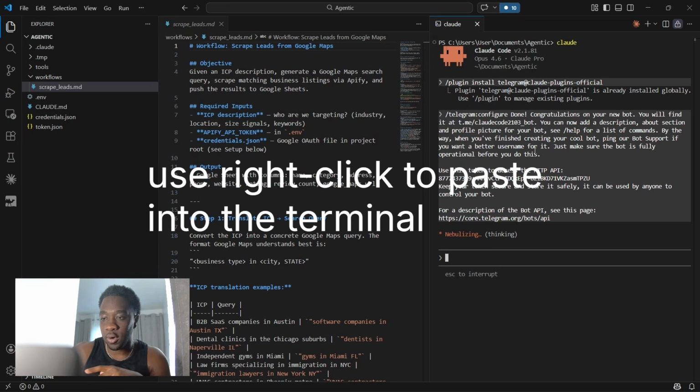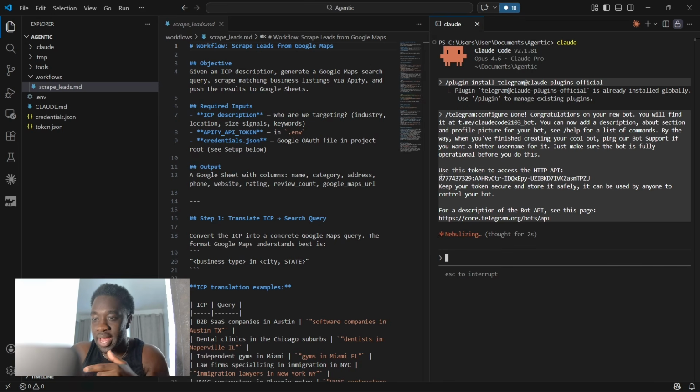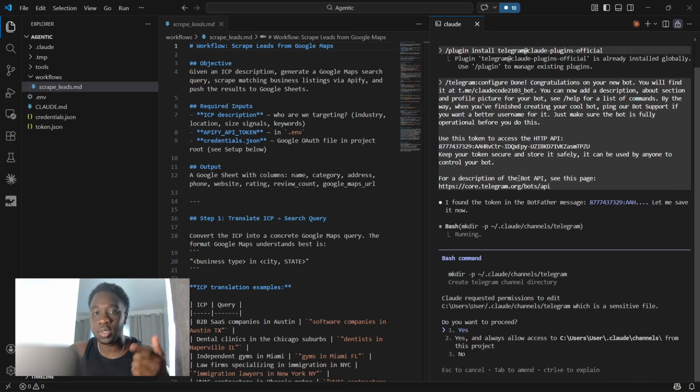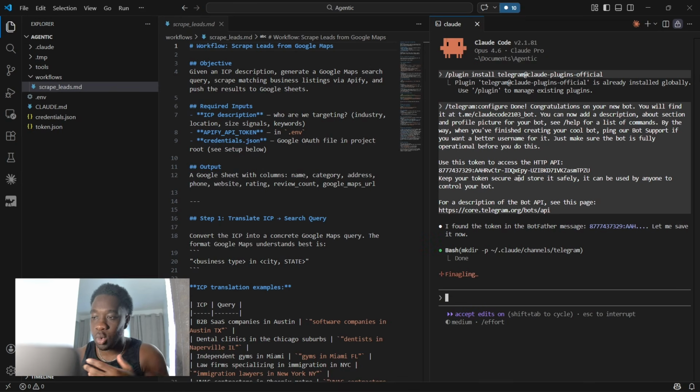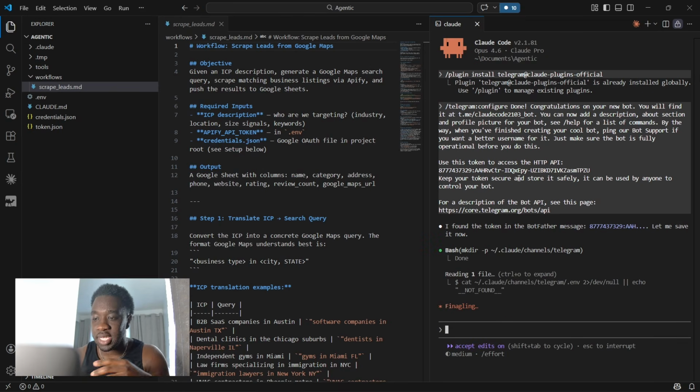Obviously I've done that a little bit incorrectly because I pasted the whole message rather than the token itself, but that's fine because Claude will obviously interpret what I'm trying to do and then just run that command for me anyway. So it's asking me, do you want to proceed? I'm going to go yes, and then it's going to work, and it's going to do its thing, and then now it's going to save that token for us.